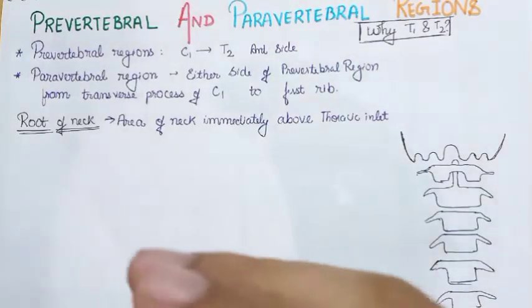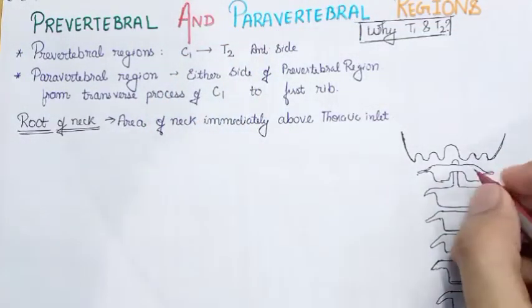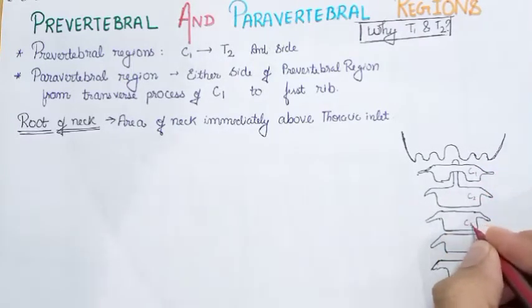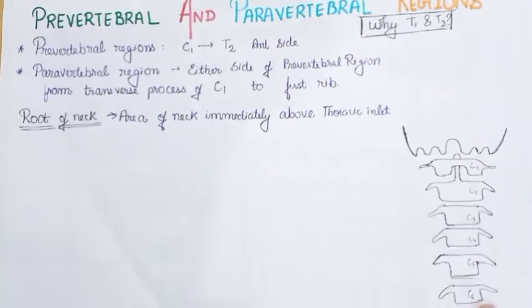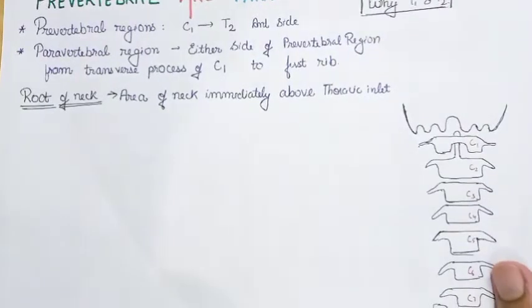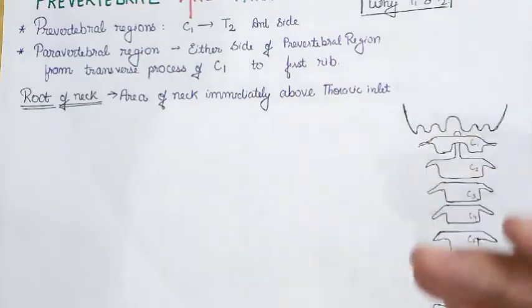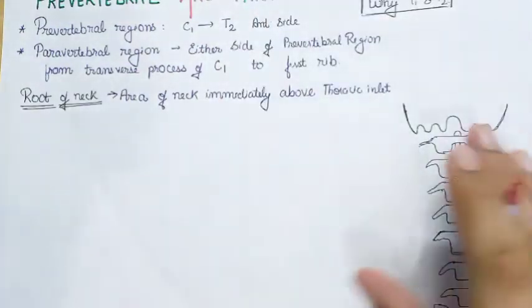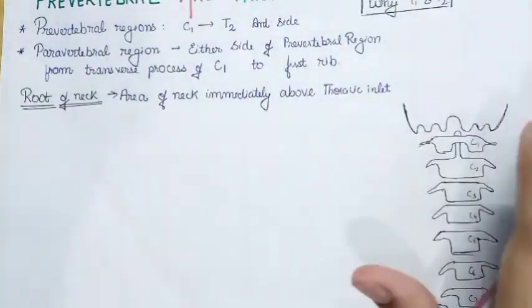Prevertebral region extends from the C1 to the T2 vertebra. So suppose this is the atlas, C1, C2, C3, C4, C5, T1 and T2. So the prevertebral region extends from the C1 cervical vertebra, that is the whole cervical region, until the T2 and the anterior side of it. So it extends from the C1 to the T2 vertebra on the anterior side.